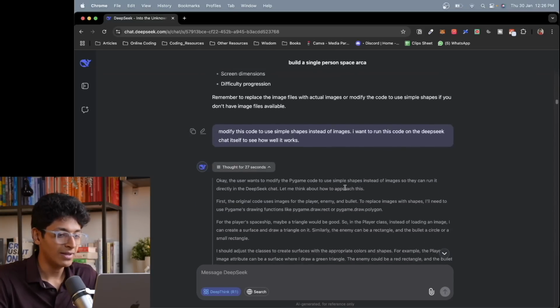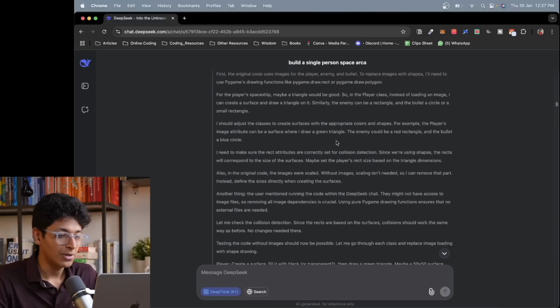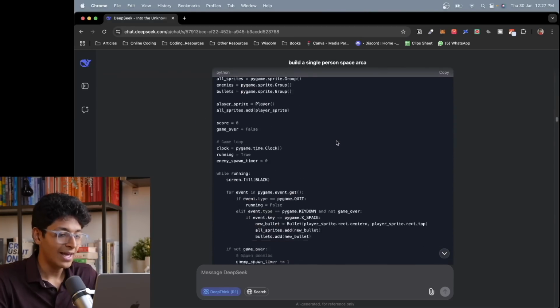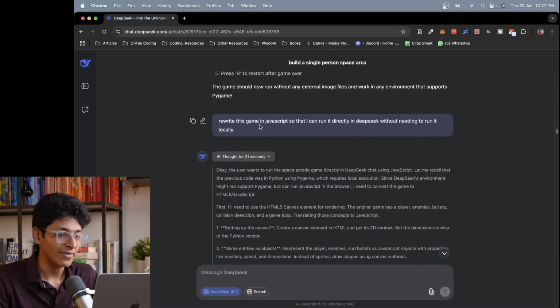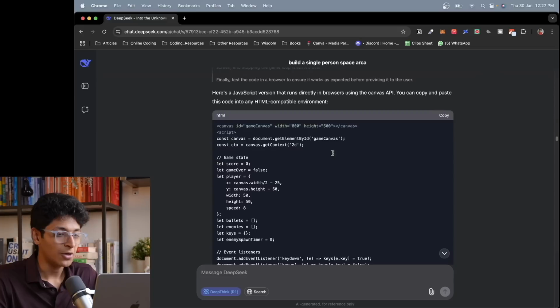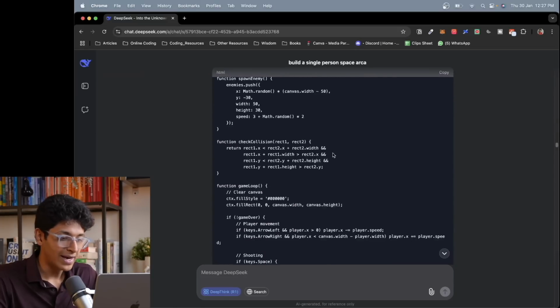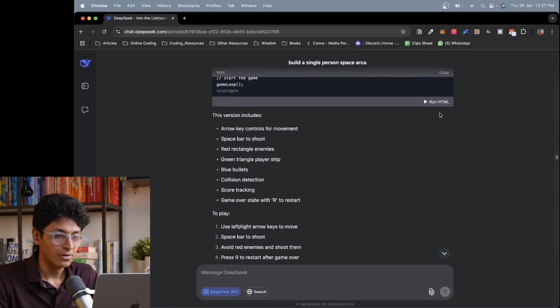So I just said modify this code to use simpler shapes instead of images. And I want to run this code on DeepSeek chat itself to see how well it works. So then it is able to remove images and just use solid objects. And then I asked it to rewrite this code in JavaScript, as you can see right here. And then it is able to rewrite the entire code and modify it according to JavaScript and its syntax. So it does all of that, and then I ask it to run HTML.